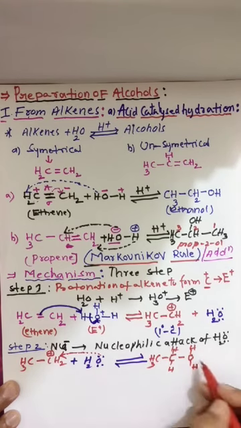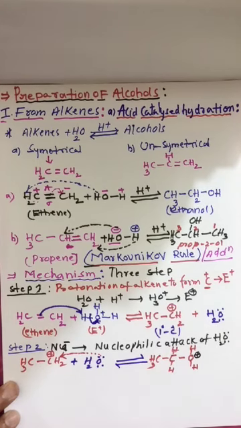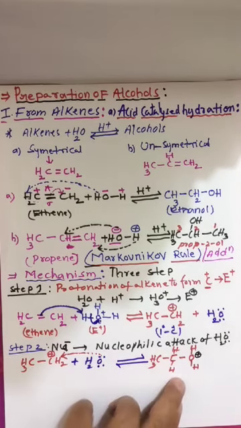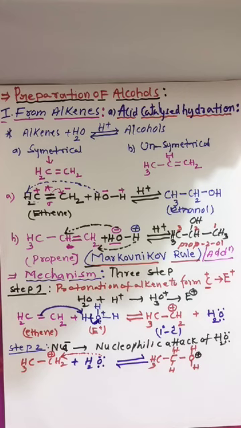It has given a lone pair, that's why it is getting a positive charge. Clear? Getting a positive charge on oxygen. This is now protonated alcohol. What are we calling it? Protonated alcohol.